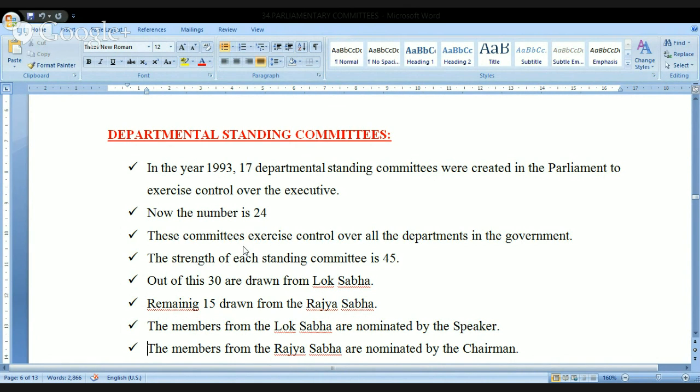When I'm using the word executive, I'm talking about the Council of Ministers, meaning it is the Council of Ministers who will spend the money. Money is a very important criterion for any country, and because a particular party is in power, that party will exercise complete control over the public expenditure.